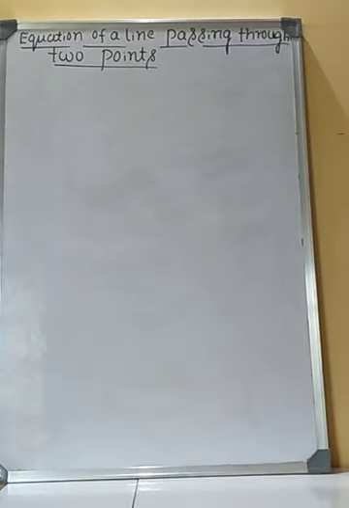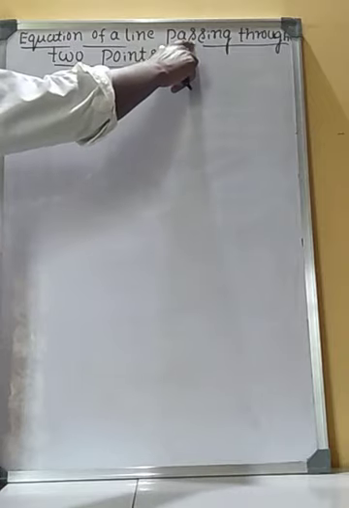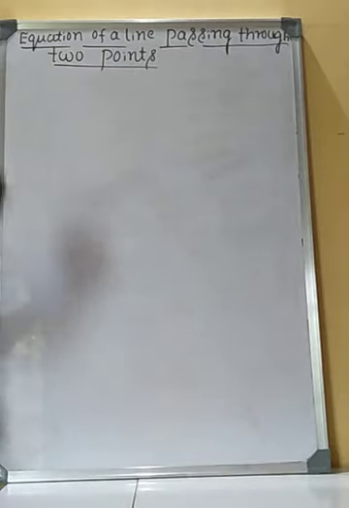Hello students, in last class we discussed the equation of a line through a given point and parallel to a given vector, and its problems. In today's class, let us discuss the equation of a line that is passing through 2 points.